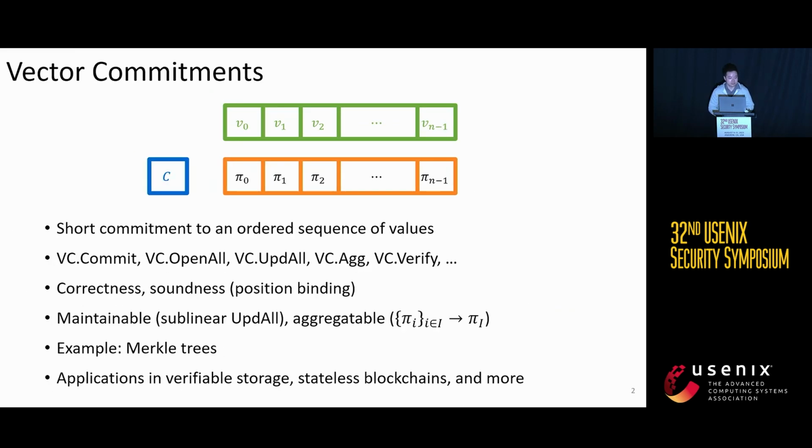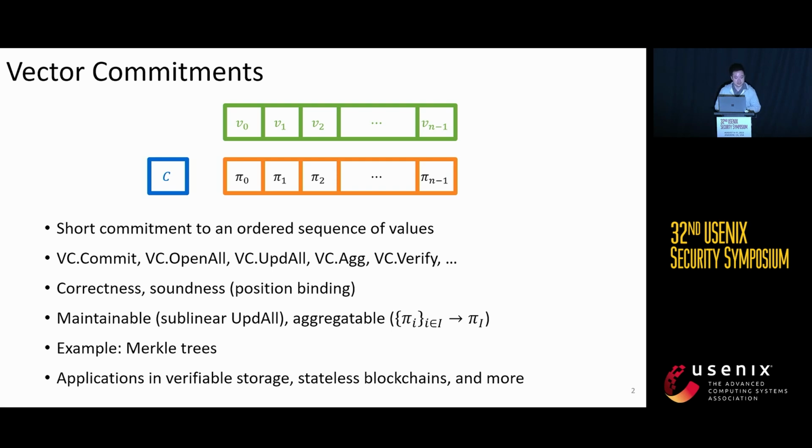So to begin with, I'm going to introduce what vector commitments are. A vector commitment is a short commitment to an ordered sequence of values. With that commitment, the prover can compute the individual proofs for each location to prove that in each location, the value is indeed something.